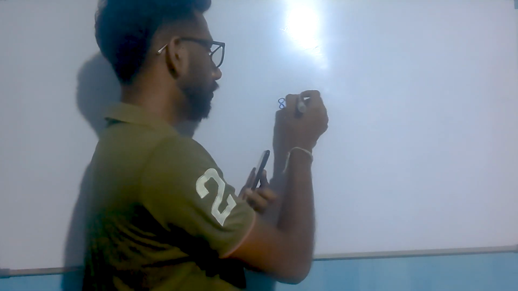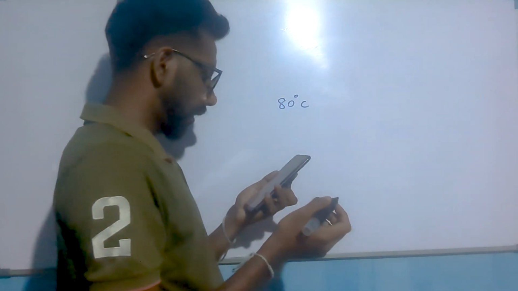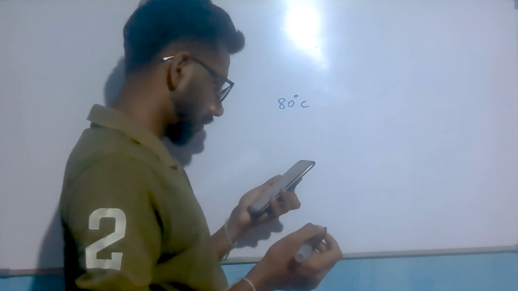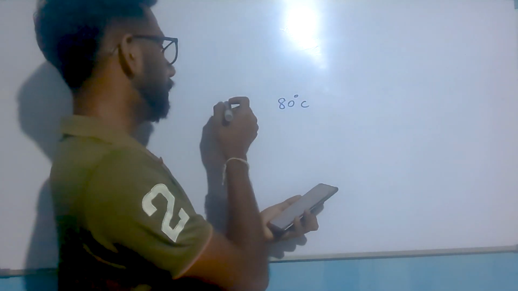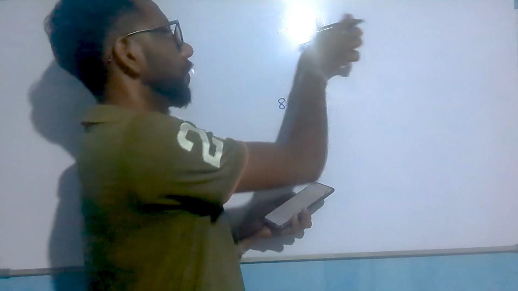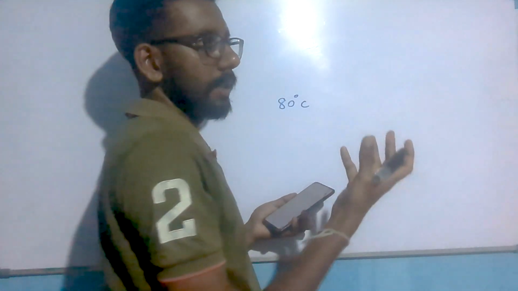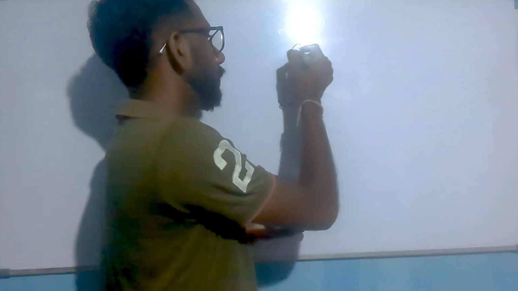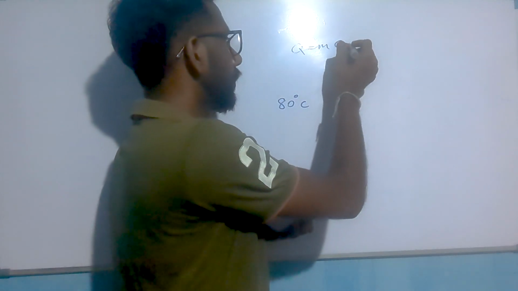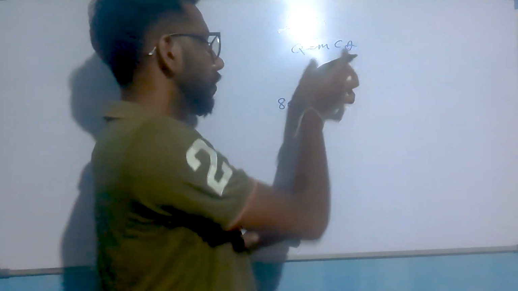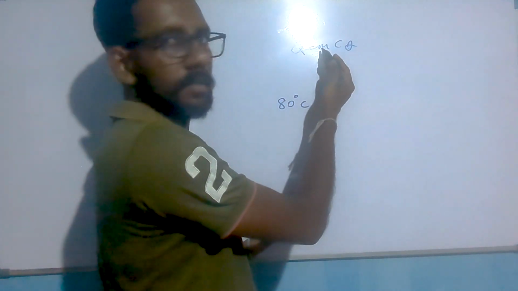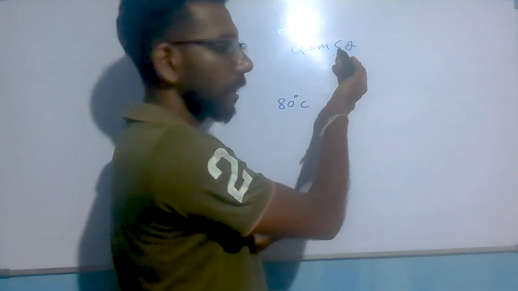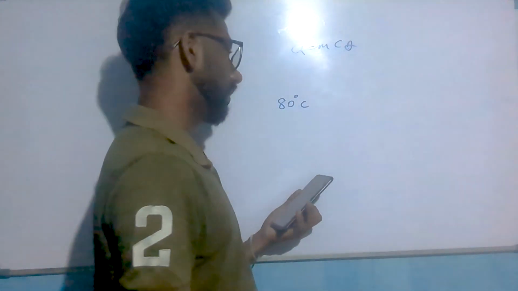We have some water at 80 degrees Celsius, 600 gram of water. Now you know the equation, Q equals mc theta. This is the equation we must use here. M is mass, C is specific heat capacity, and theta is temperature change.